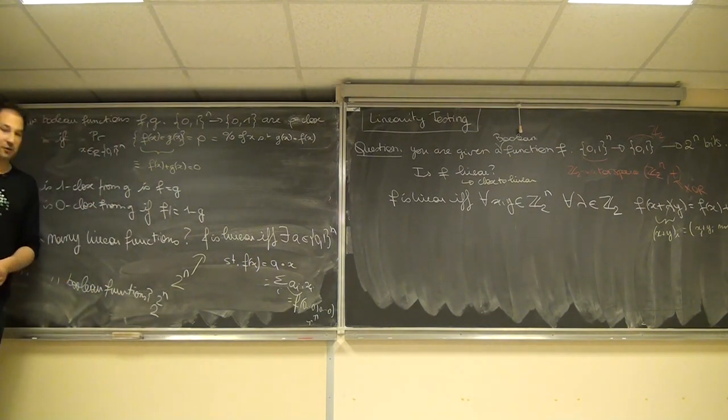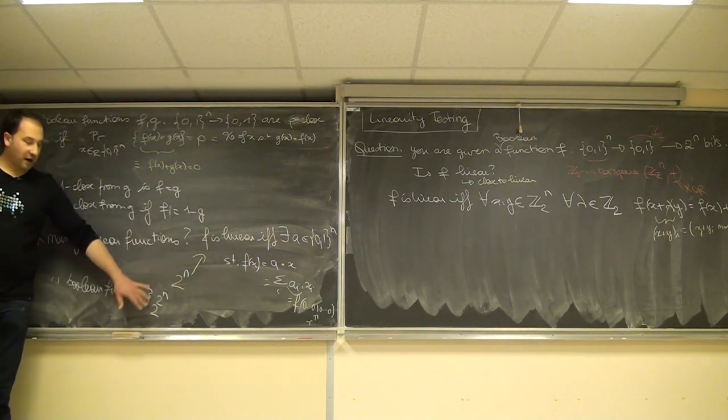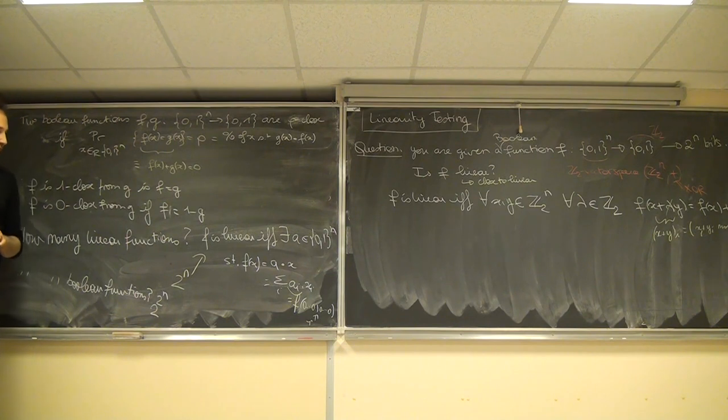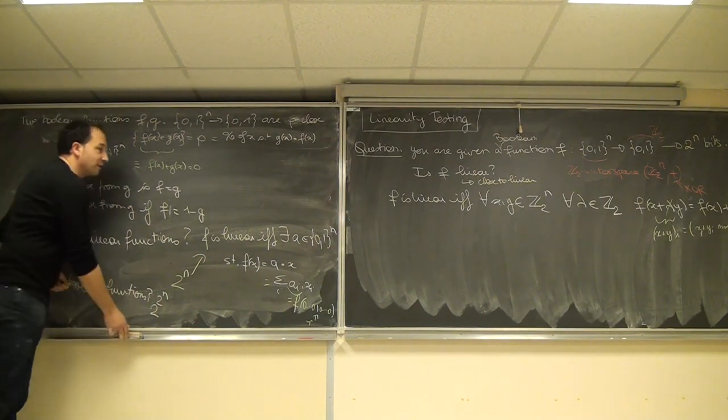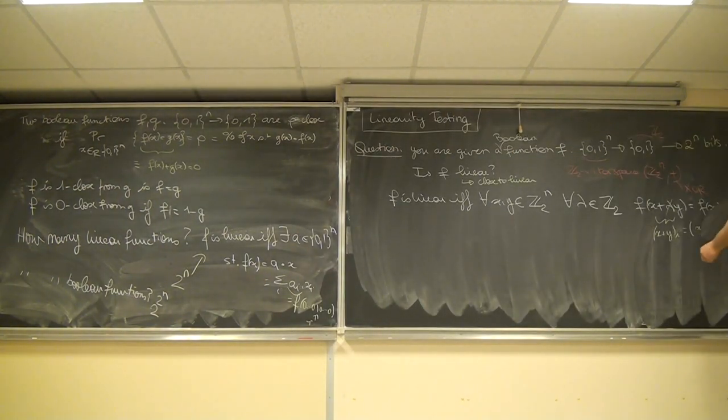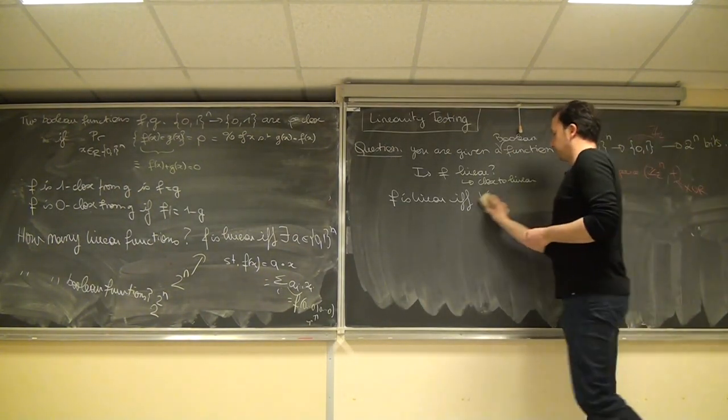So what I mean by that is that we have very few linear functions among all the Boolean functions. Intuitively, we expect the linear functions to be far apart from each other. And this is indeed the case, because